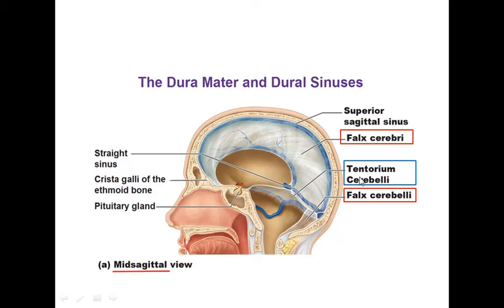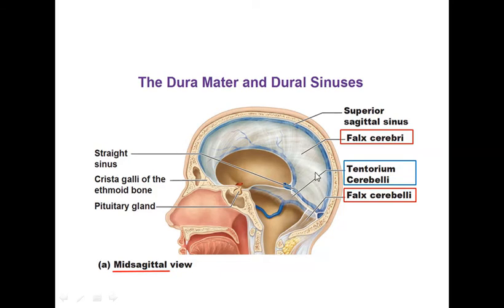Now we have tentorium cerebelli. This is tentorium cerebelli. This is actually the transverse, ये ट्रांसवर्स आ रहा होगा, जो सेरिबेलम का अपर पार्ट एंड सेरिब्रम के लोअर पार्ट को आपस में डिवाइड कर रहा, सेपरेट कर रहा होगा, राइट. So it is actually separating the cerebrum lower part with the upper part of cerebellum and it is known as tentorium cerebelli, which is more transverse or horizontal, you can say, right.